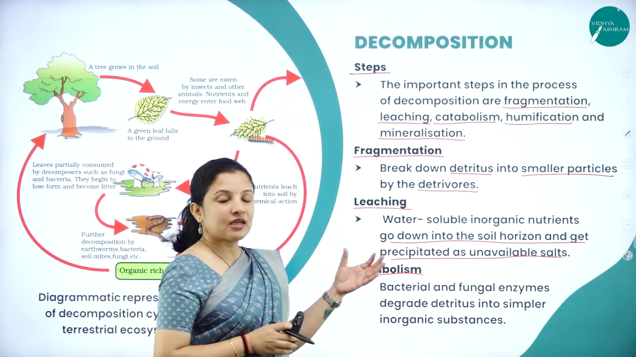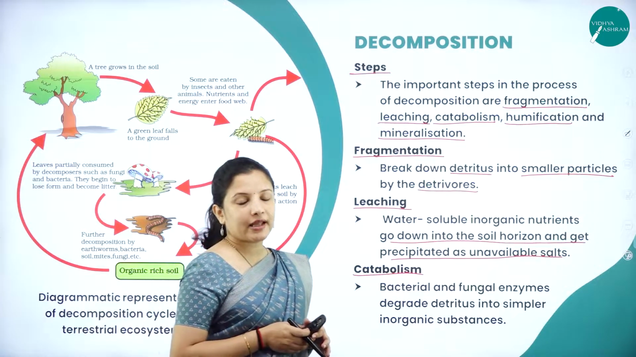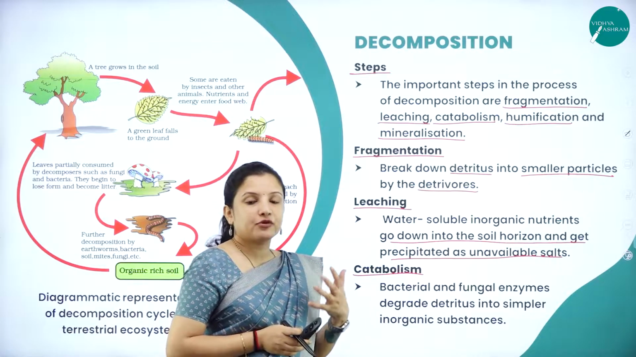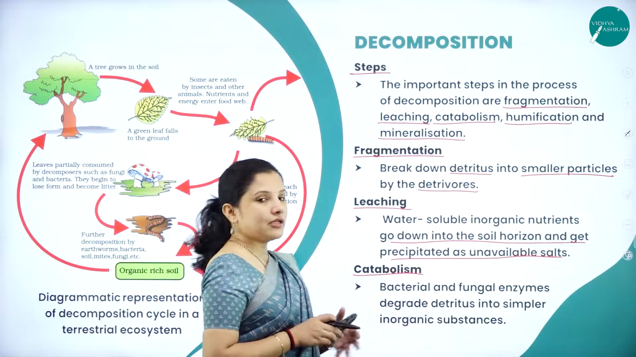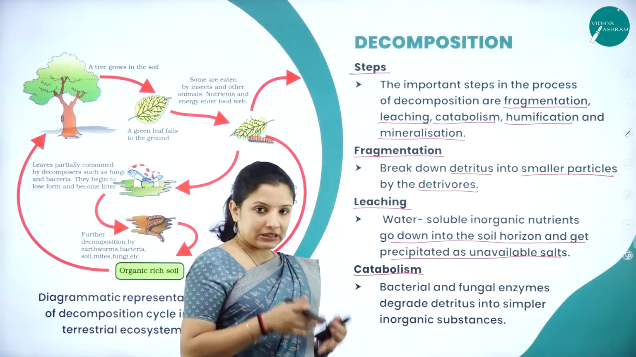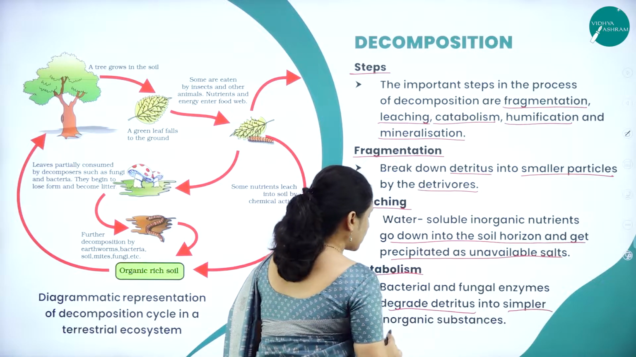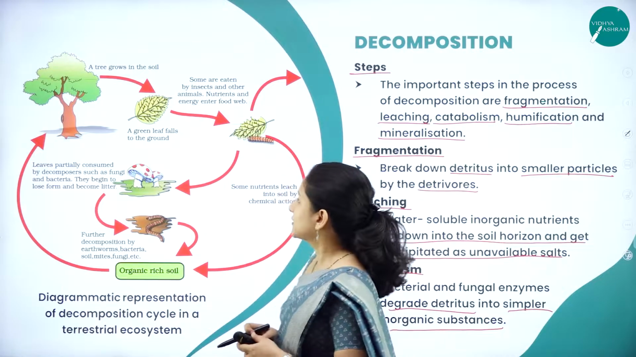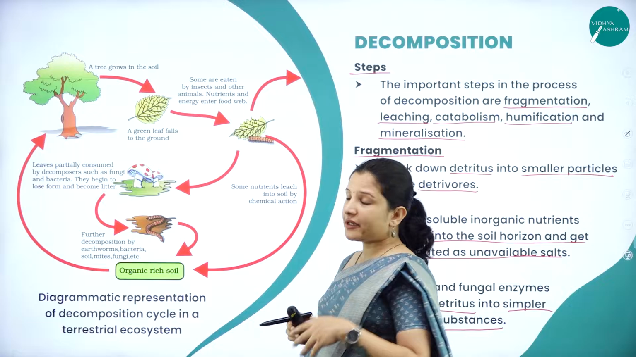Here, some bacterial and fungal enzymes act. The soil contains bacteria and fungi, right? These bacteria and fungi produce certain enzymes. These enzymes will break down or degrade the detritus into simpler inorganic substances. That is called catabolism. So, what are the steps so far? The first step is the fragmentation process.